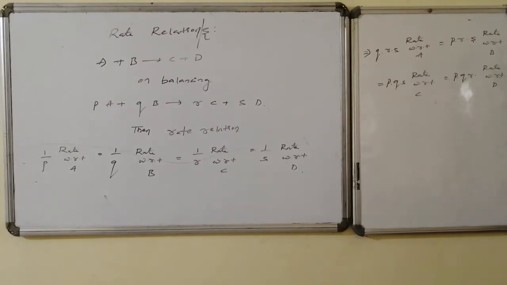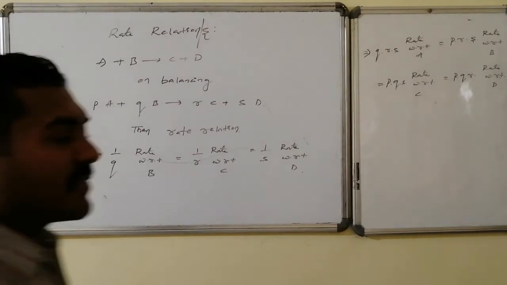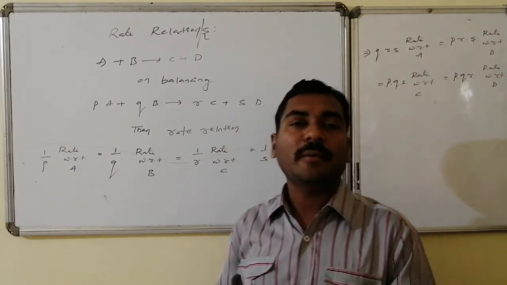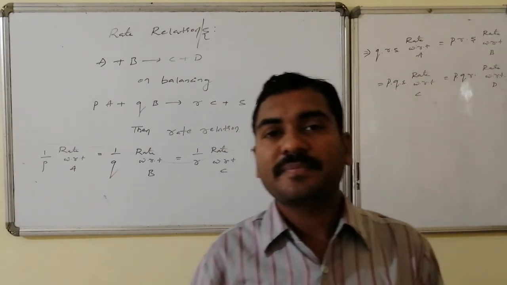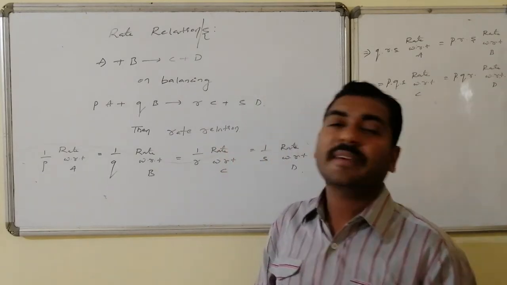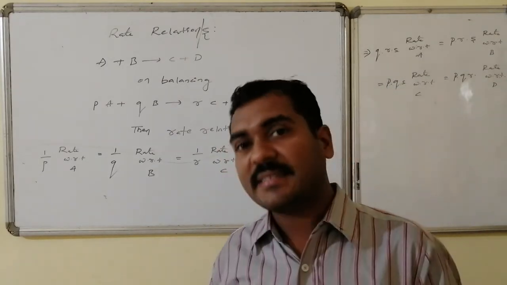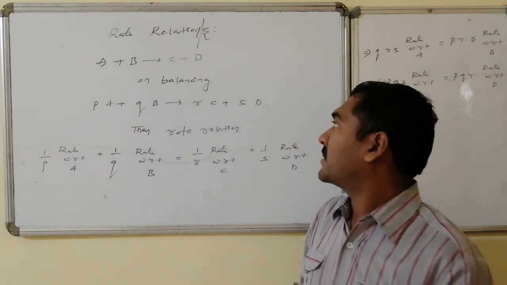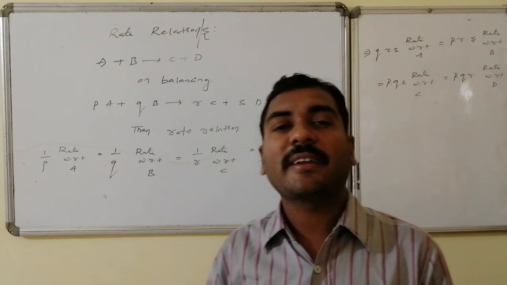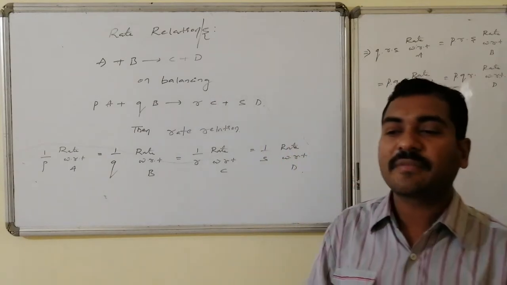Now consider a general equation where more than one component of reactants and products is present: A plus B gives C plus D. After balancing, we know that P times A combines with Q times B. As a result, R times C and S times D are produced. Now we know the calculation of rate and the sign convention information.